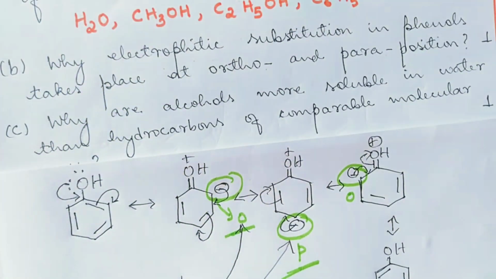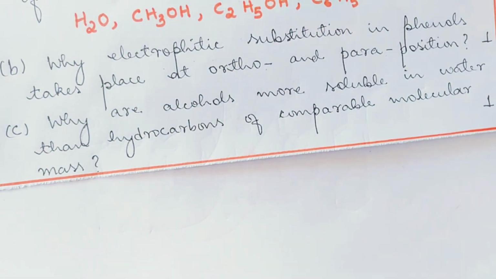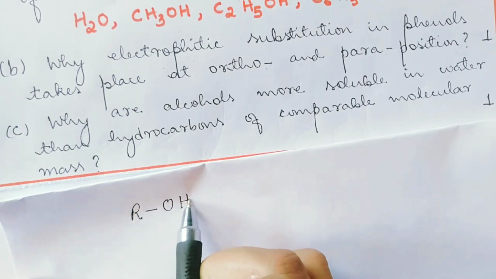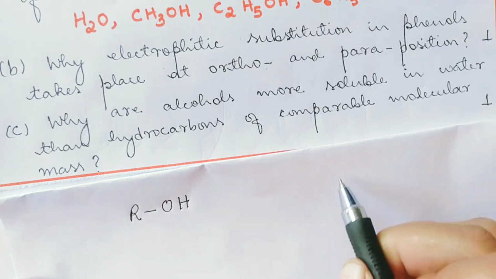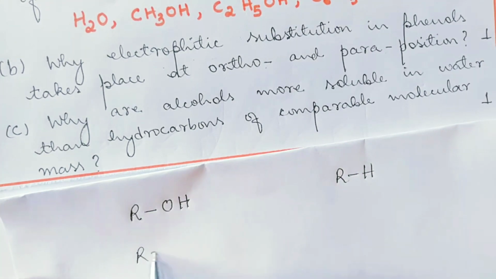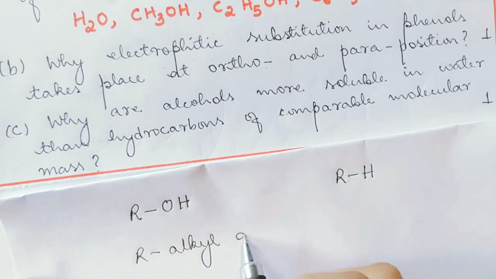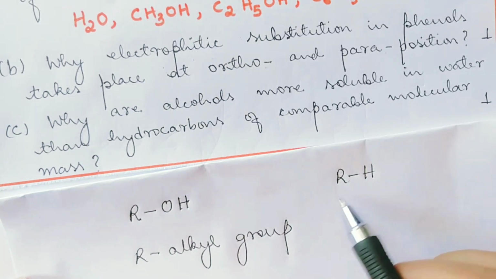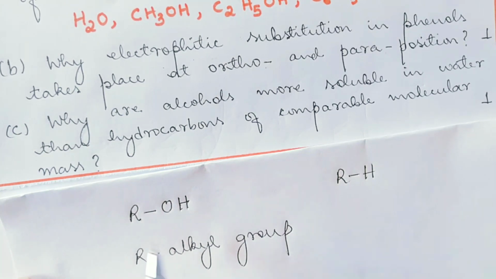Next, why are alcohols more soluble in water than hydrocarbons of comparable molecular mass? You should have the concept of hydrogen bonding. This is the general structural formula for alcohol, and this is for alkene, where R is your alkyl group. In alcohol, we have hydrogen bonding, but in alkene, we don't have hydrogen bonding. Now, hydrogen bonding is possible in alcohol because of this electronegative oxygen atom.